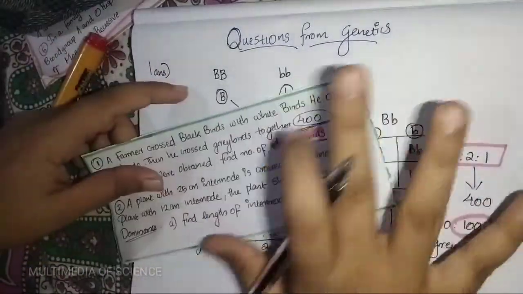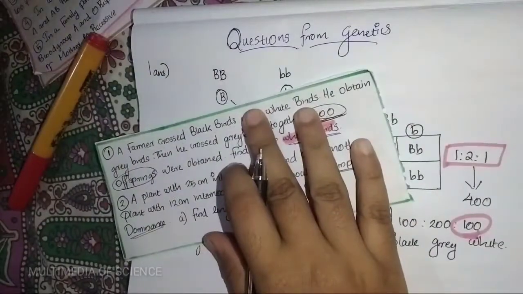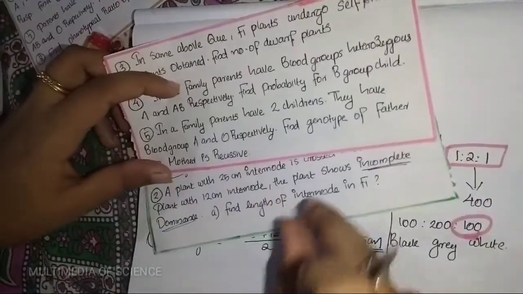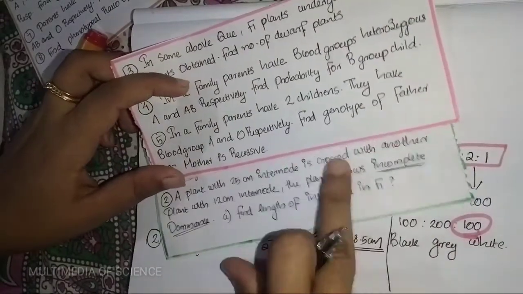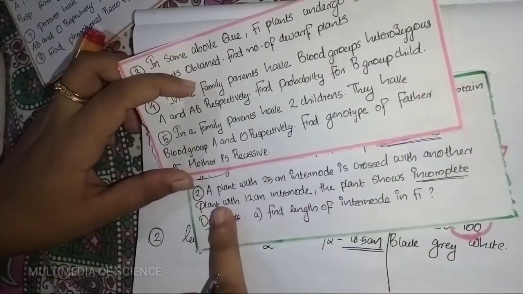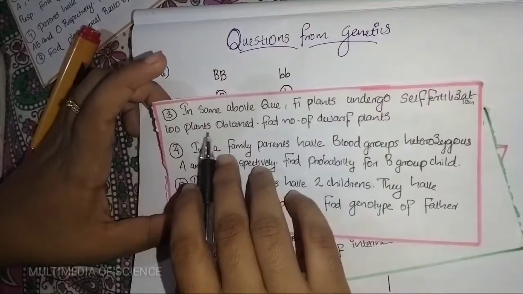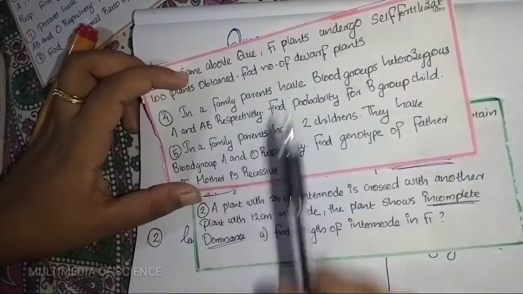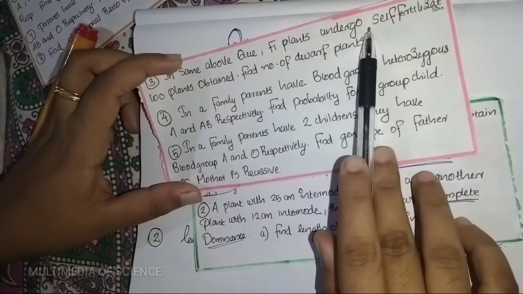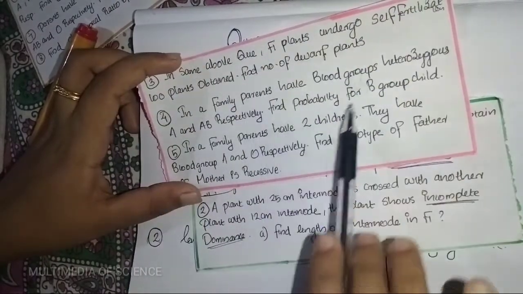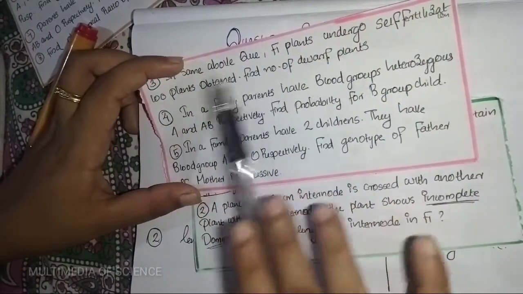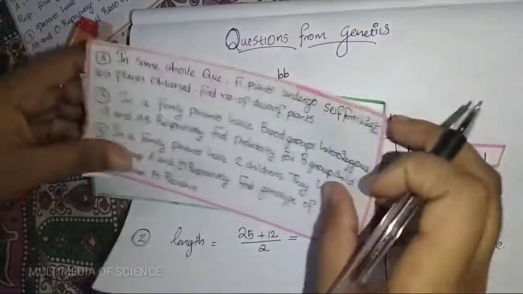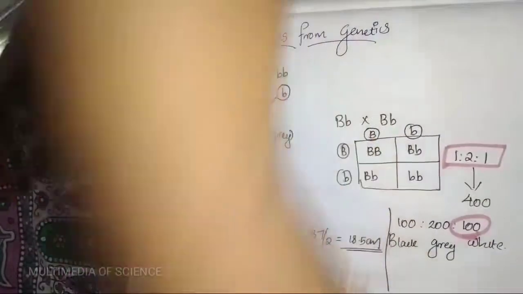Next is our third question. It is the continuation of the second question. In the same above question, the F1 plants undergo self-fertilization and 100 plants are obtained. Then find the number of dwarf plants. So just go through that.